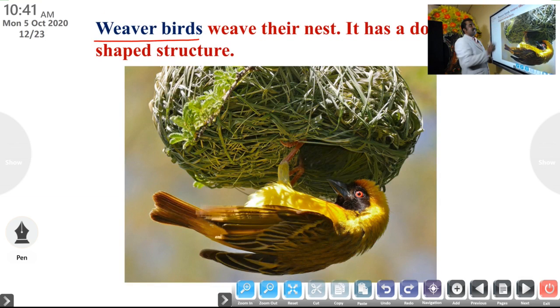Weaver birds weave their nest. It has a dome-shaped structure. Look at the picture, you can see the dome shape. Weaver birds weave their nest, which has a dome-shaped structure.